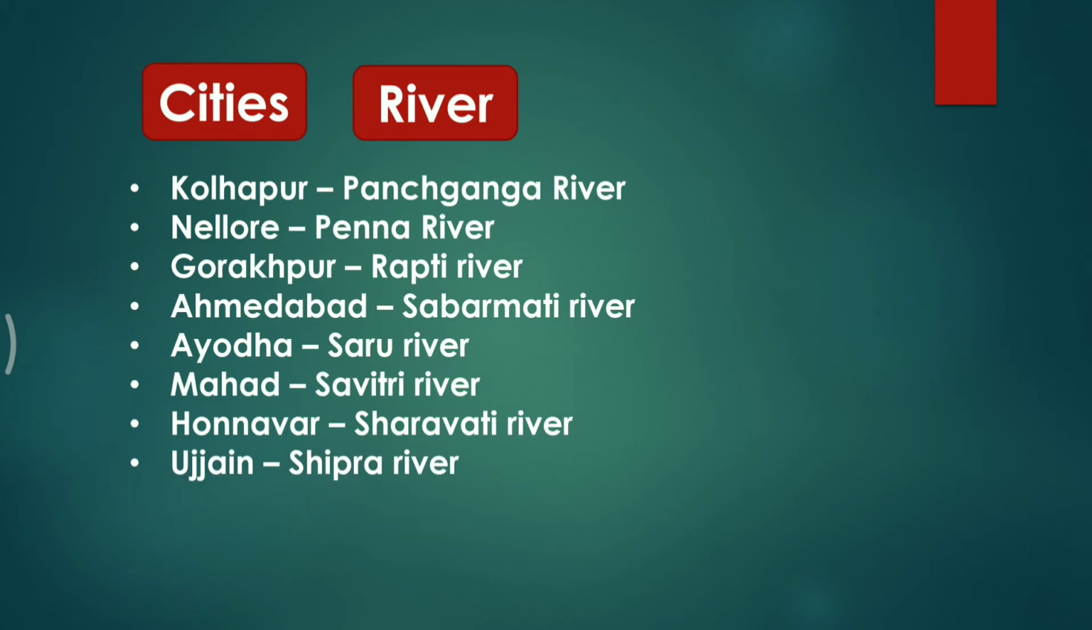Next is Ujjain. It is the largest city in Ujjain district of the Indian state of Madhya Pradesh, and this city is located on the bank of the Shipra River. Next is Firozpur. Firozpur is a city on the bank of the Sutlej River.